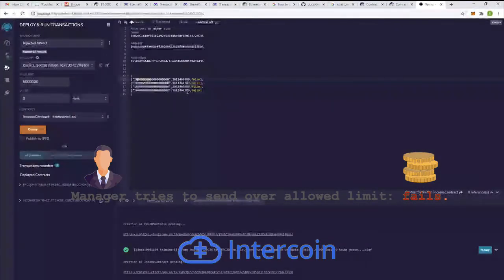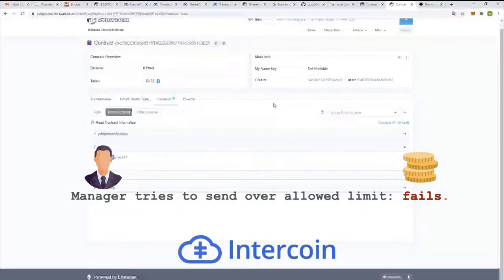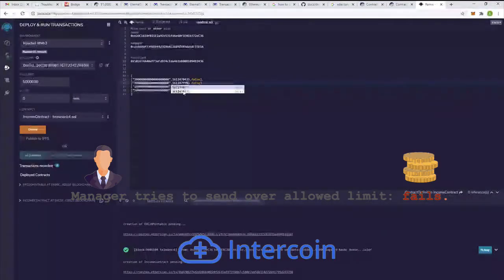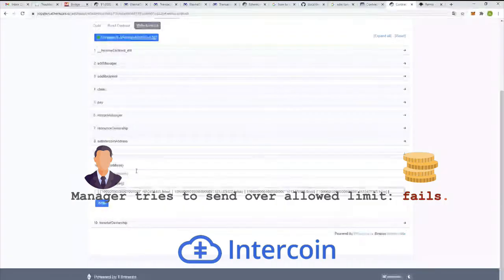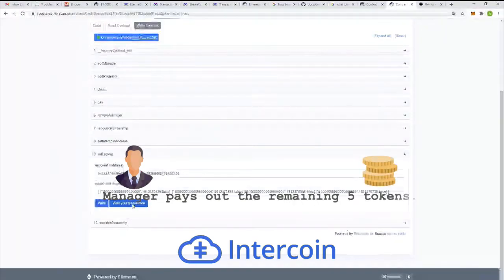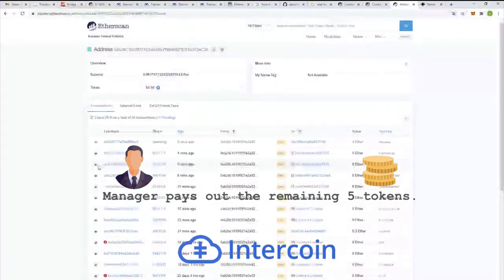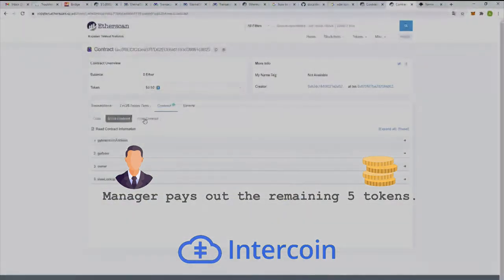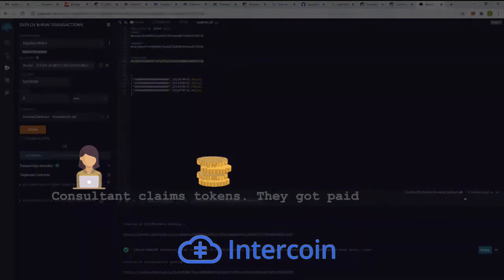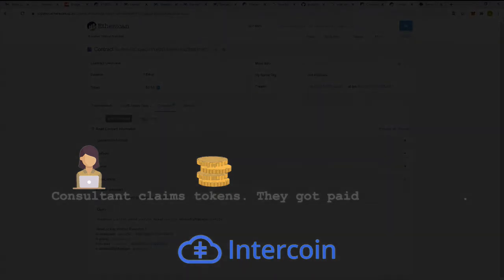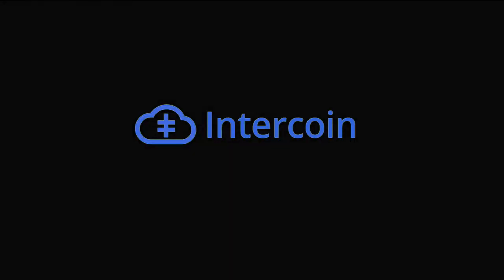Now, the manager could try to send over this allowed limit and they would fail because, again, the whole point is to control and delegate how the money is being used, but at the same time put limits in place. But the manager can finally pay out the remaining 5 tokens that were allowed. The consultant claims the tokens, and now they got paid successfully the full amount for the project.